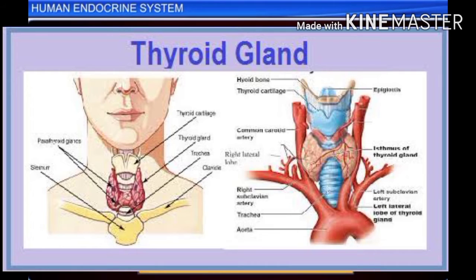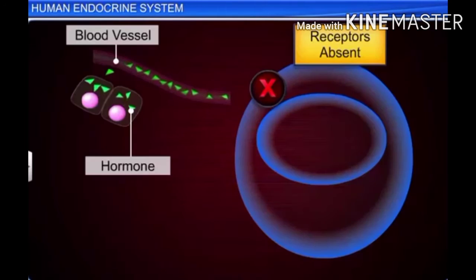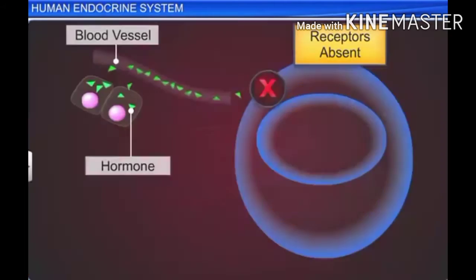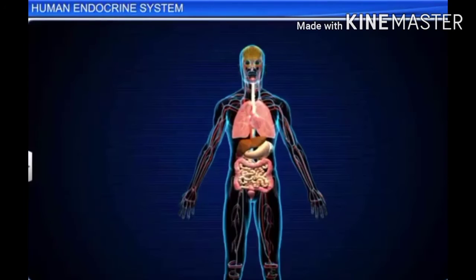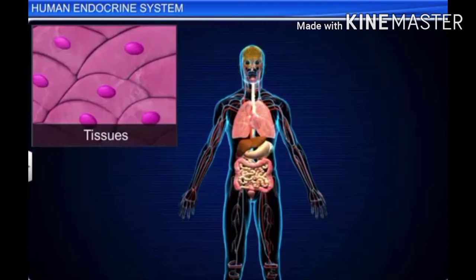Number 2, thyroid gland. This is situated below the larynx on both sides of respiratory trachea and throat of human. The hormones secreted by it are thyroxine and triiodothyronine. Functions of thyroxine. Number 1, it increases the speed of cellular respiration.